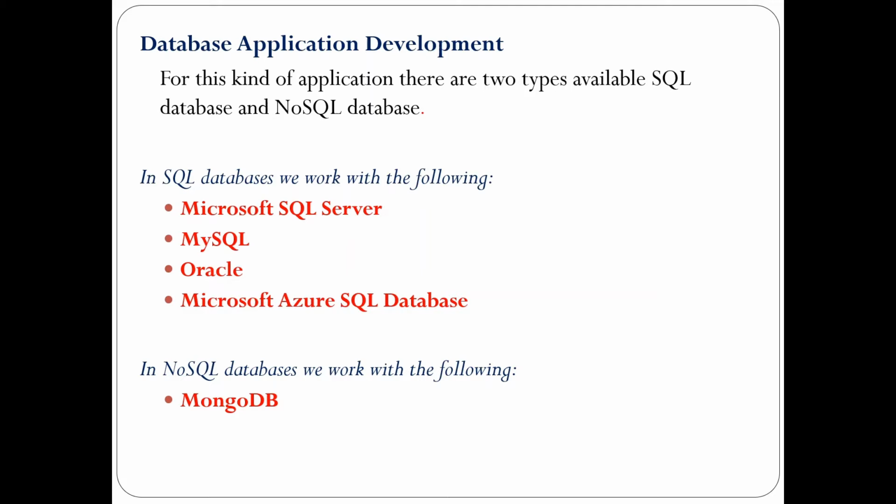The second type of database application development is the NoSQL database. The NoSQL database makes use of MongoDB. MongoDB is an open source database which stores and indexes data in the form of collections of documents. In this way, it offers high performance in data retrieval when compared to conventional SQL databases. Each piece of data is stored based on an index in the database. With the help of an index, we can fetch data easily, and the performance of MongoDB is much better than the conventional SQL database.